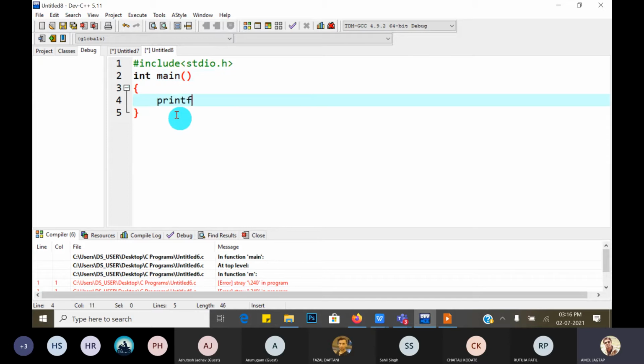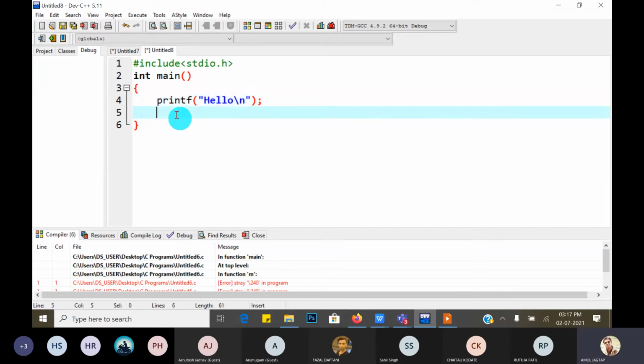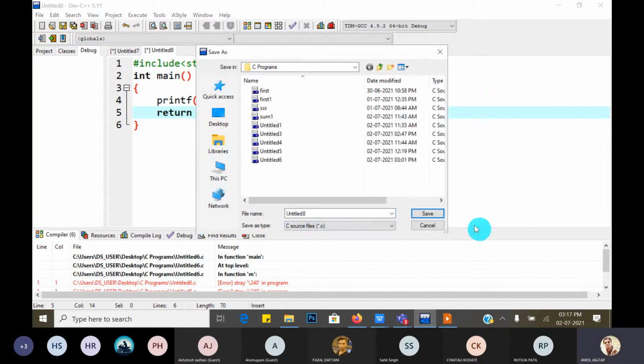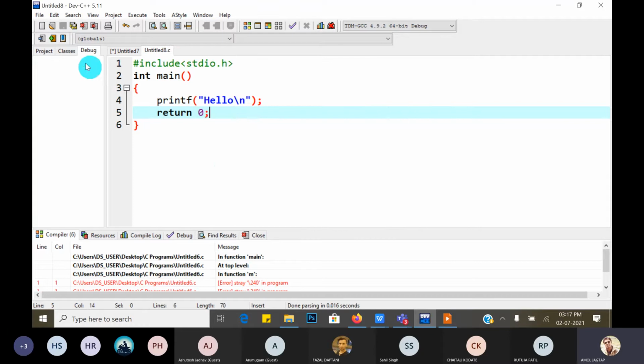Suppose I write printf hello \n, then return 0. Okay, and save this file as a C source file and save it.